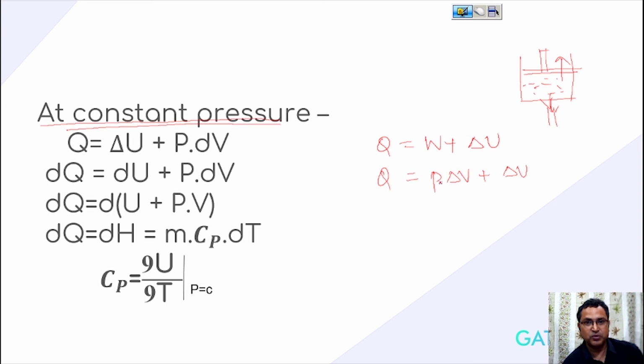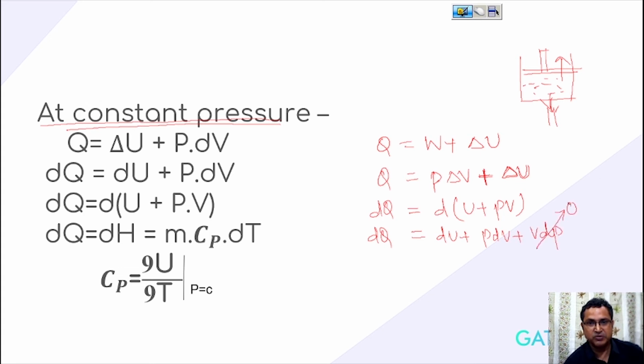Okay, Q = PΔV + ΔU, or this can be written as d of (U + PV). If we differentiate it, this is dq, infinitesimally small, so this dq is nothing but dU + P dV + V dP, and this V dP term will be 0 because the pressure remains constant.